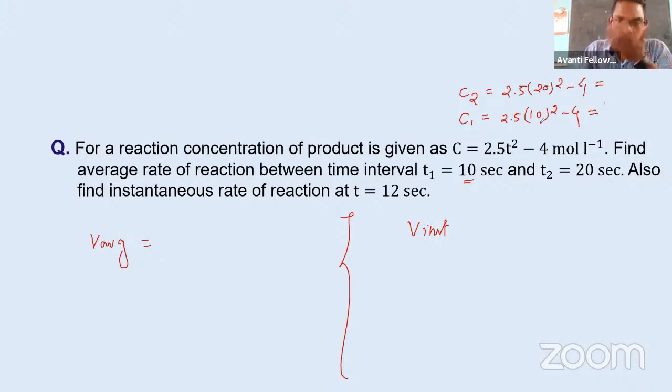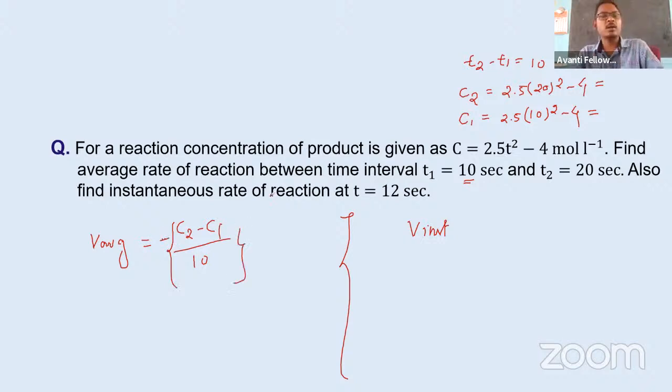So you'll get some value here. The total change in time is T2 minus T1, that is 20 minus 10, equal to 10. To find the average, this is simple: C2 minus C1 by the total time, which is 10. Because this is our reactant, put a minus sign here, and you will get the answer. This is simple, you just need to solve it.